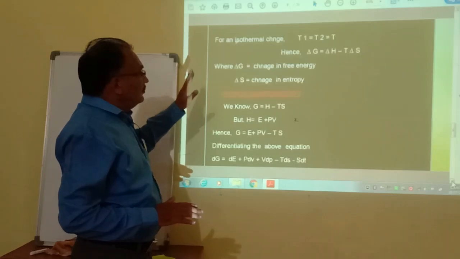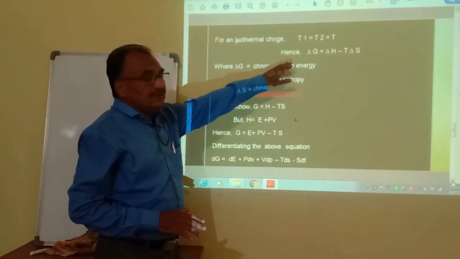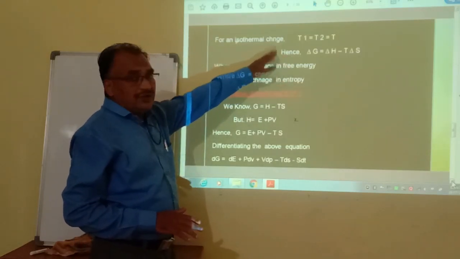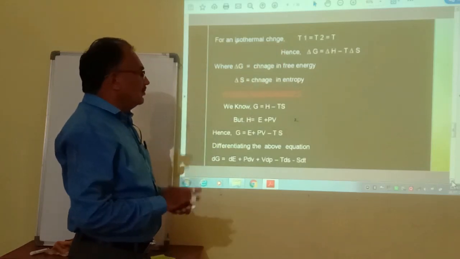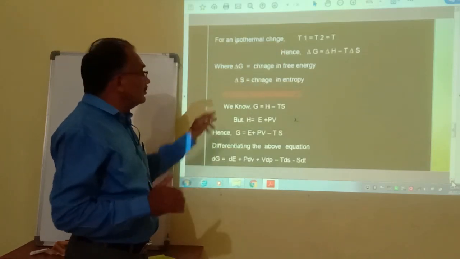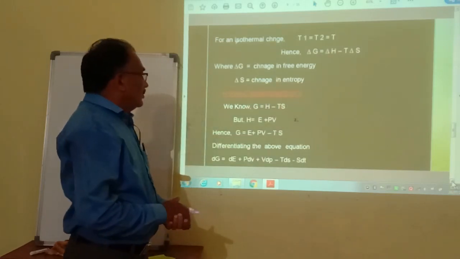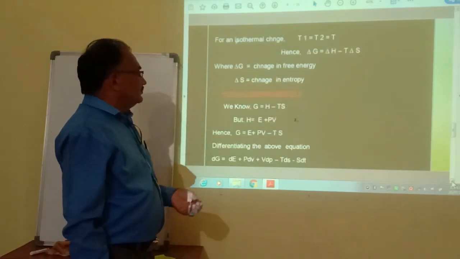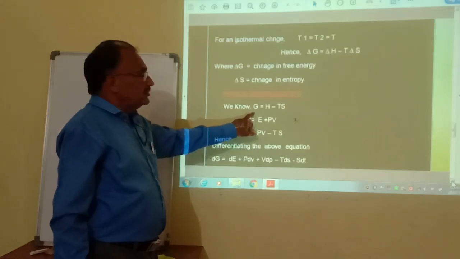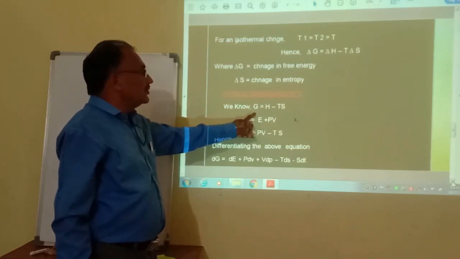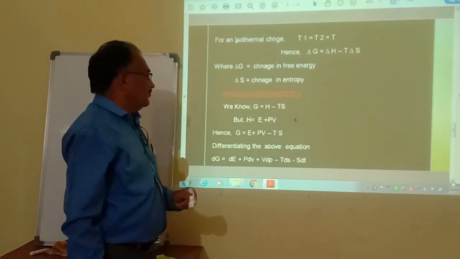Now this is nothing but the change in free energy, or change in Gibbs free energy. Now we can discuss the physical significance. This is the physical significance of Gibbs free energy. We know that G, that is Gibbs free energy, is equal to H minus TS.